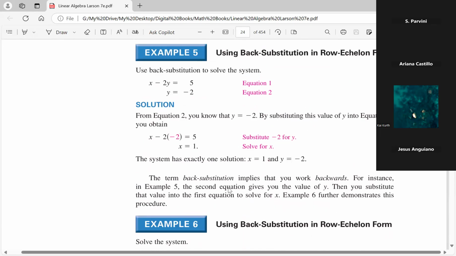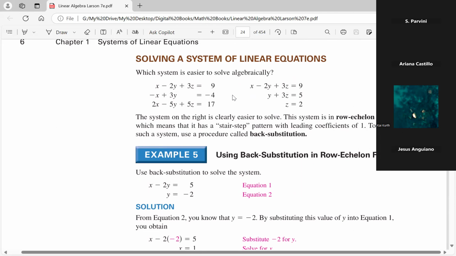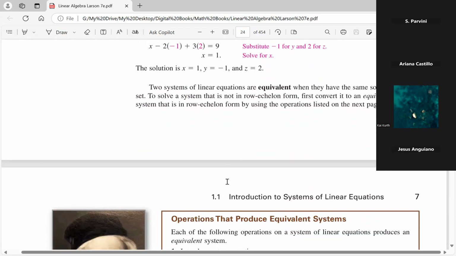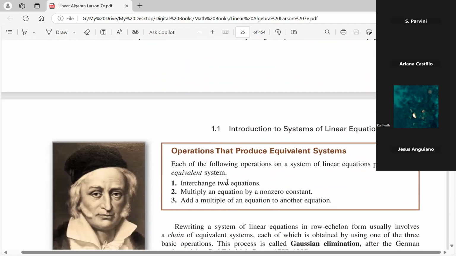Now, the two systems that we see up here are called equivalent systems. What that means is that they may look different, and they do. Look at the second equation here, look at the second one, look at the third, look at the third. They look different, but the solution hasn't changed. So they share the same exact solution. When that's the case, we say the systems are equivalent systems. Same solution, but they may look different. Okay. And it's okay to work with equivalent systems.